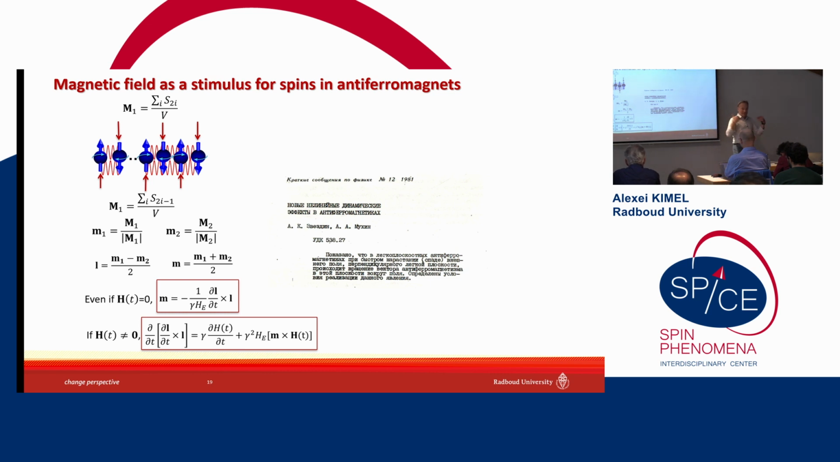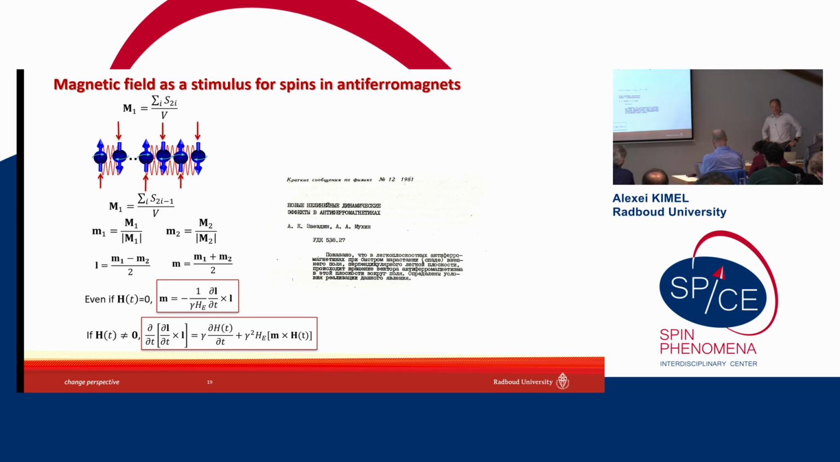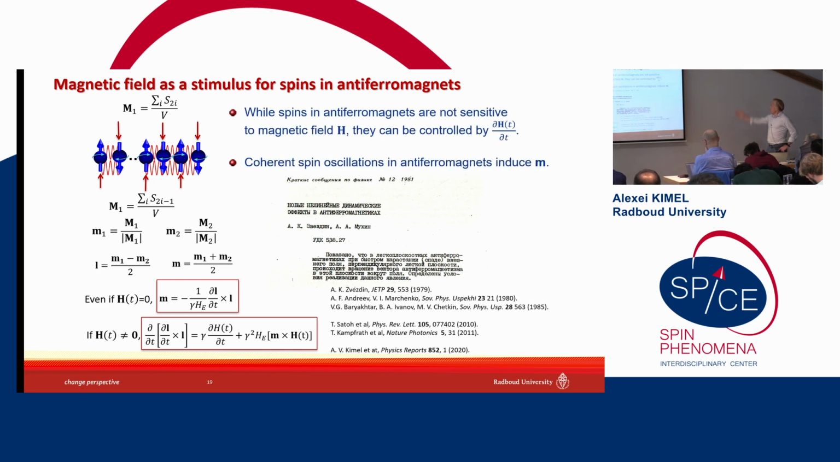So although in the ground state, a magnetic field cannot effectively affect the antiferromagnetic vector, if the time derivative is not zero, spin dynamics can be driven. So two important conclusions that we can draw from this paper are that while spins in antiferromagnets are not sensitive to the magnetic field, they can be controlled by its time derivative, and coherent spin oscillations in antiferromagnets can induce magnetization. And so there were a number of papers.